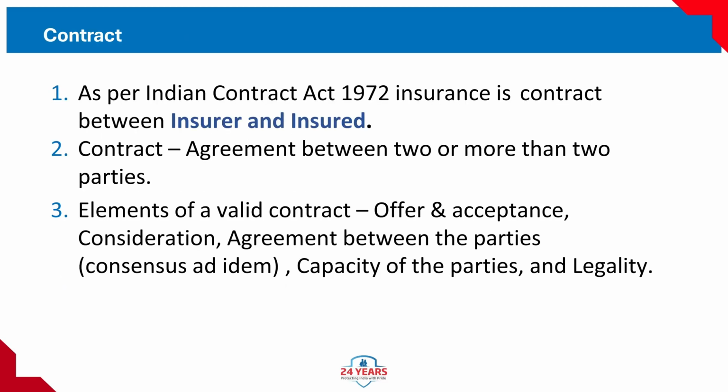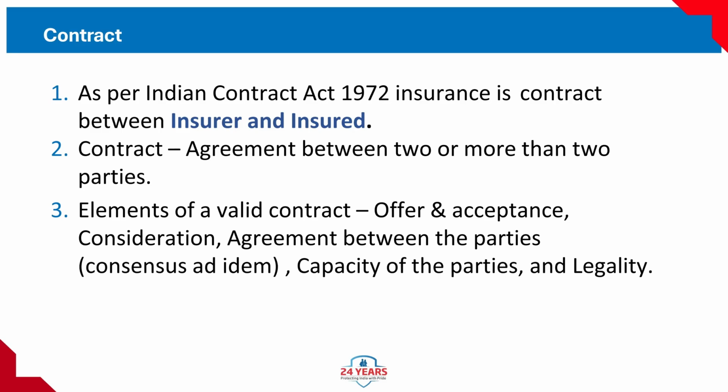Contract. 1. As per the Indian Contract Act 1872, insurance is a contract between insurer and insured. This law says that any contract in India must follow certain rules to be valid. Insurance policies are also contracts, so they must follow these rules. 2. Contract, agreement between two or more than two parties. Insurer, the insurance company, and insured, the person buying the insurance.